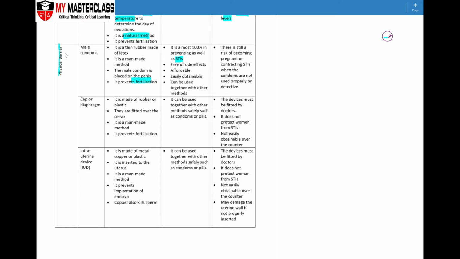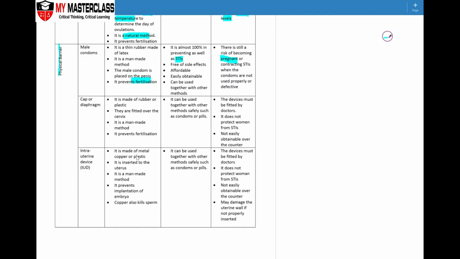However, one of the downsides is that if it is not used properly or is defective in the structure it is made of, there can still be a high risk of the female becoming pregnant. Caps, diaphragms, and intrauterine devices are usually made for women themselves.